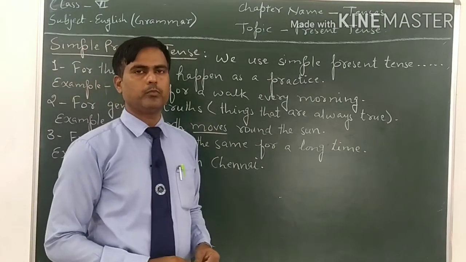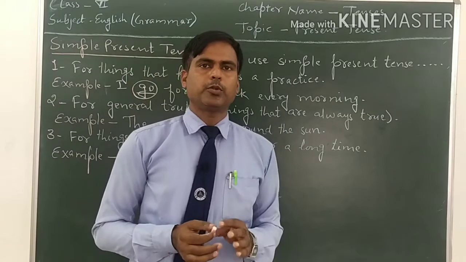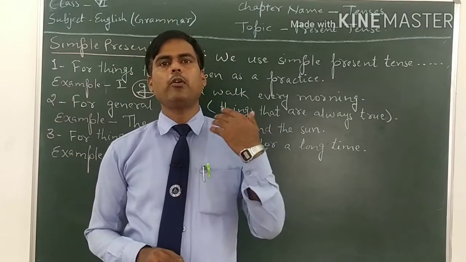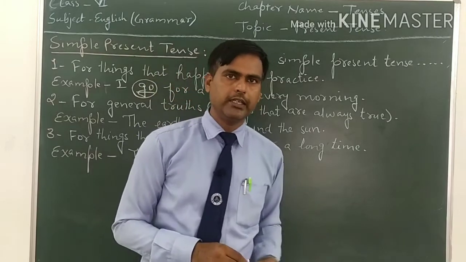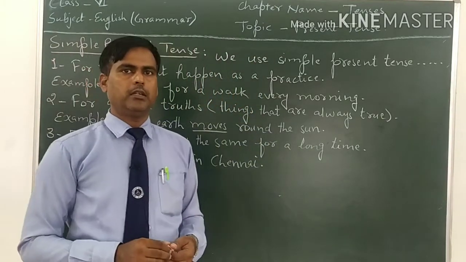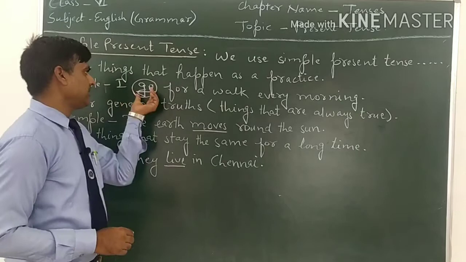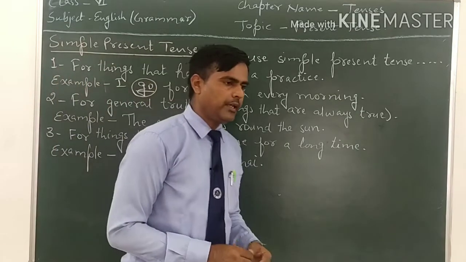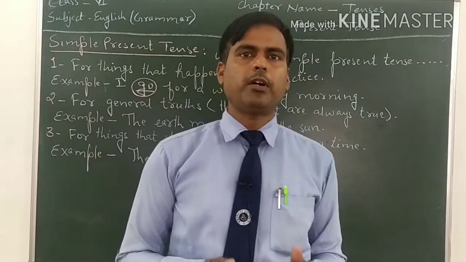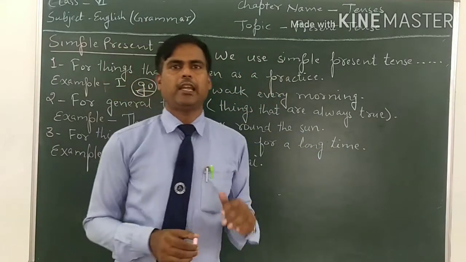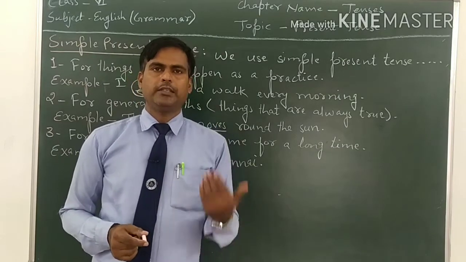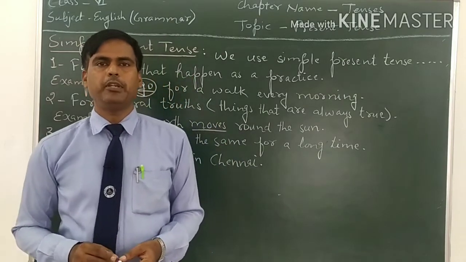and it is used in simple present tense. As we have already studied, in simple present tense we use the first form of the verb, and if the first form of the verb is in its actual real shape, it is plural.